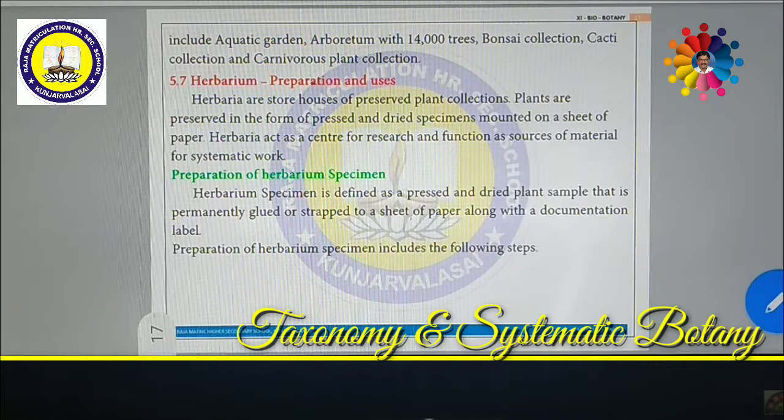Then another flora is the continental flora. So what plants are available in a particular continent? For example, Flora Europaea. The Flora Europaea has the plants which are present in the European continent. Everything will be there in the particular flora.